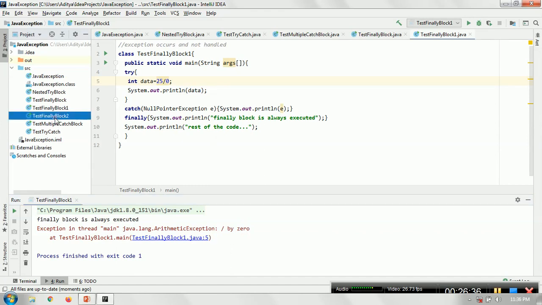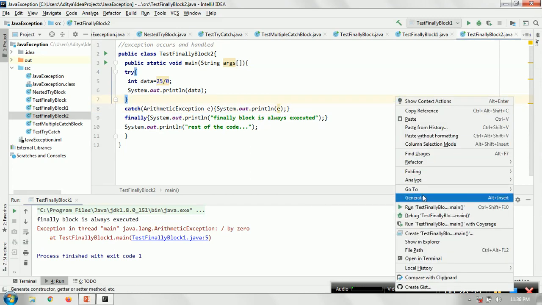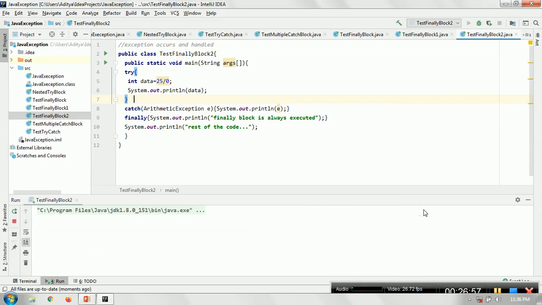The third example is where the exception occurred and is handled. It is a divide by 0 again, with the same example, but this time the catch has an arithmetic exception. It is being handled here, and again the finally block will execute. The finally block is always executed, and then the rest of the code.